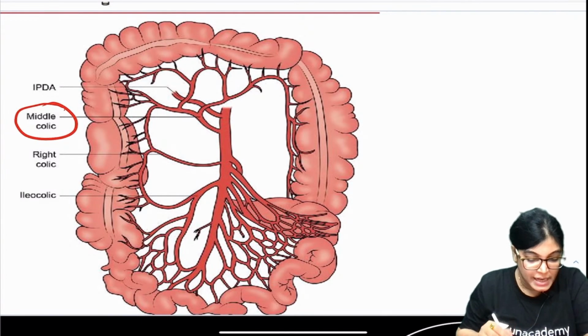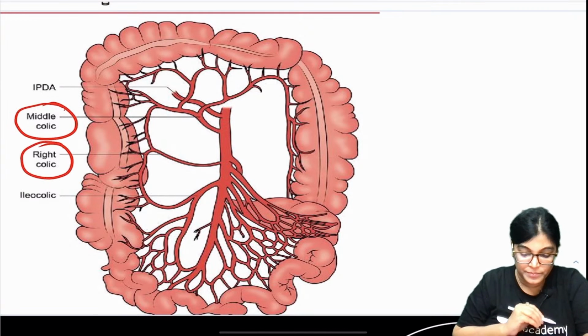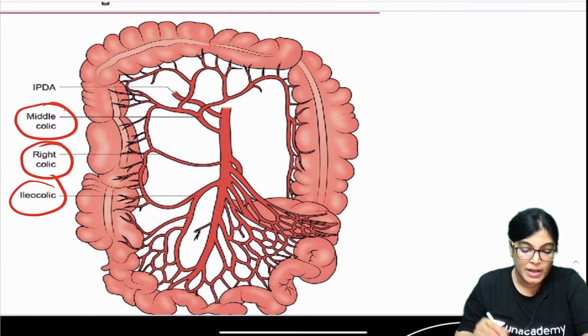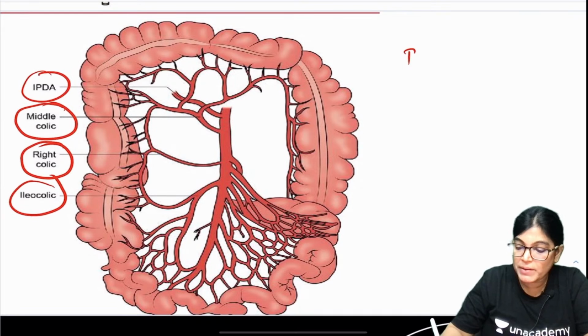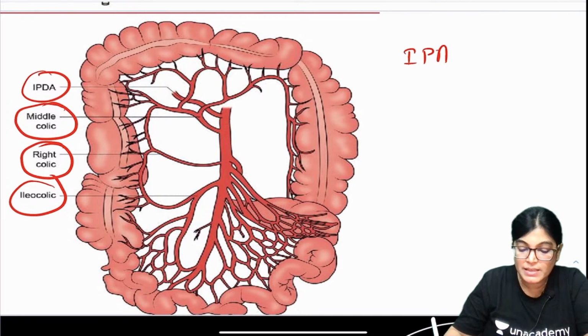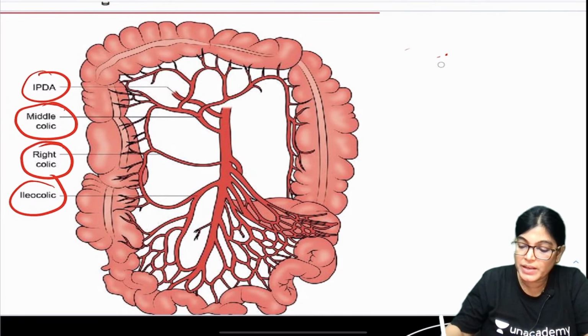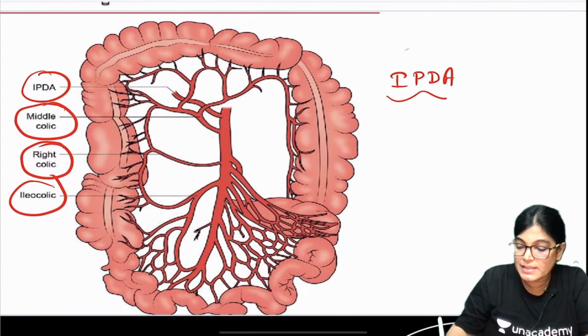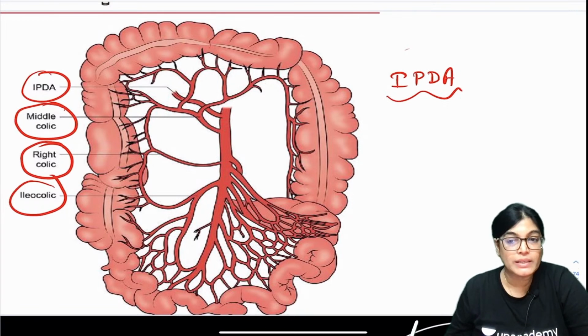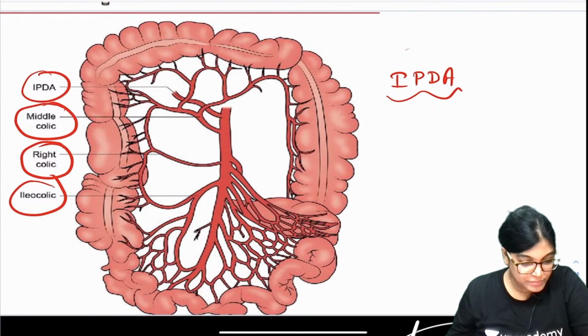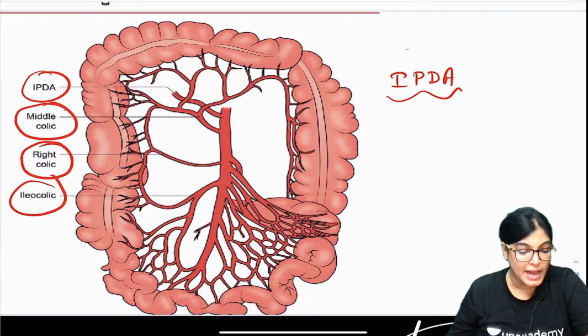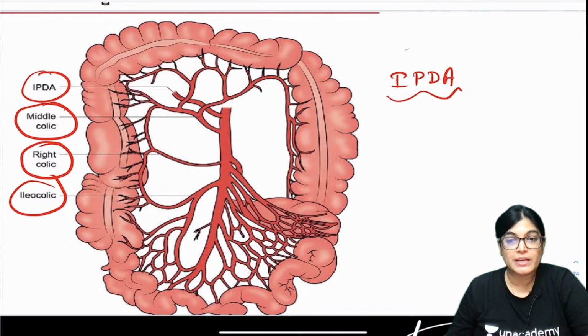Is it okay? Middle colic, right colic, ileocolic. So what is IPDA? IPDA means inferior pancreatico-duodenal artery. The superior rectal artery is a continuation of the inferior mesenteric artery.